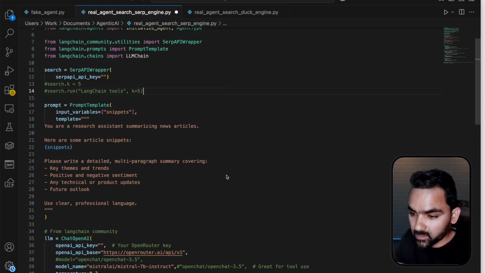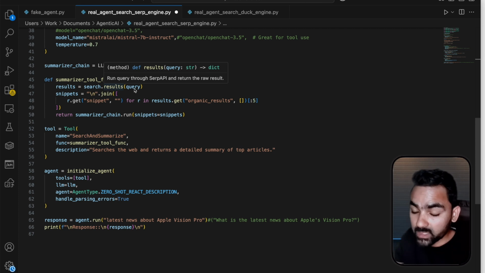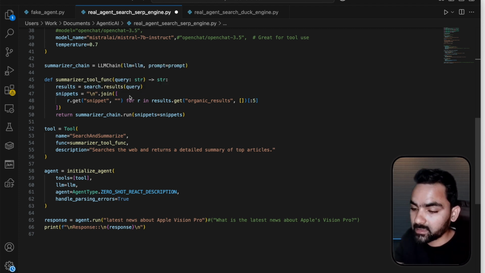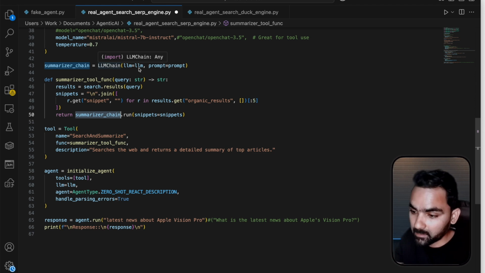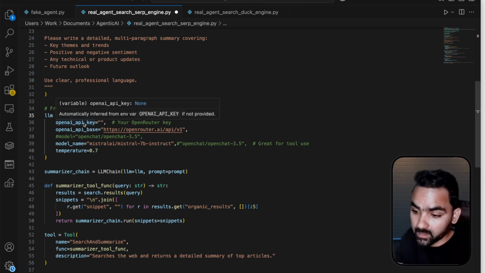Let's go back to the initialization part. SerpAPI will fetch the results for the given query. Once we have the results, it calls a summarizer chain, which is a LangChain chain, where internally it processes the given data with the given LLM. This LLM chain is initialized with an LLM. This LLM is nothing but a ChatOpenAI reference, which is also supported by LangChain. This ChatOpenAI needs an API key that we register and give here.